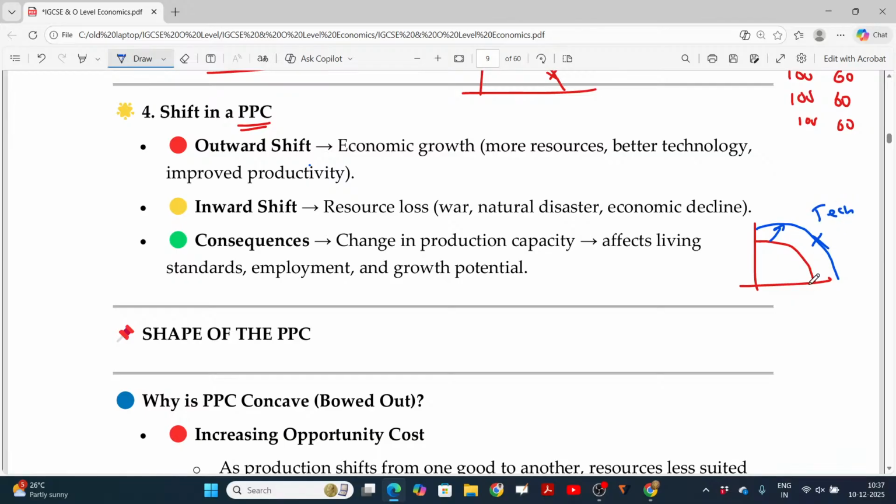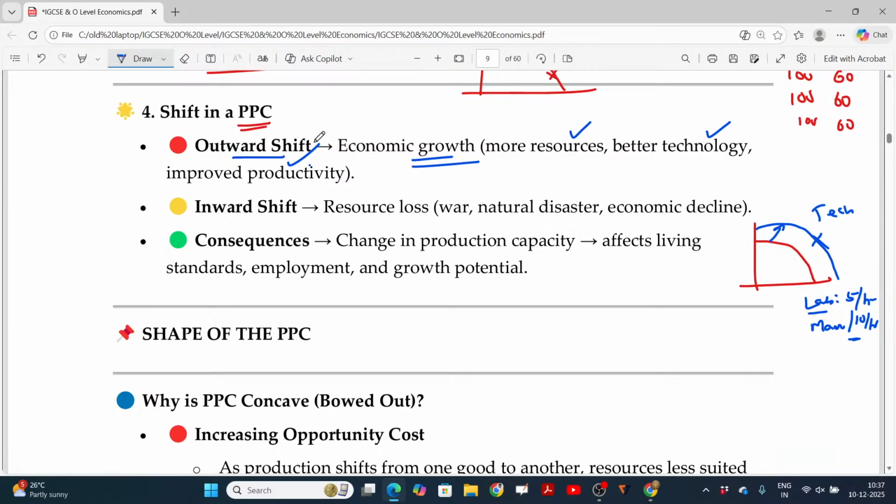Maybe because of technology. Earlier we produced all these things using manual labor. Sometime later you introduced machines. Using labor you can produce 5 units per hour; using a machine you can produce 10 units per hour. So naturally, in that same time, you now produce more units because of the advancement of technology. So an outward shift is also possible. Then you can move from the existing PPC curve to the next PPC, which is outside. Economic growth: more resources, better technology, improved productivity.